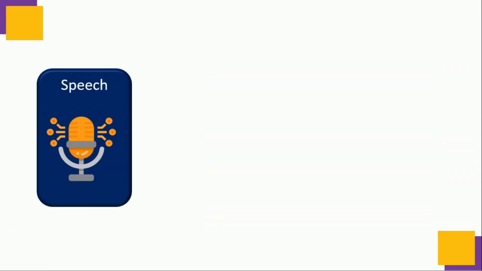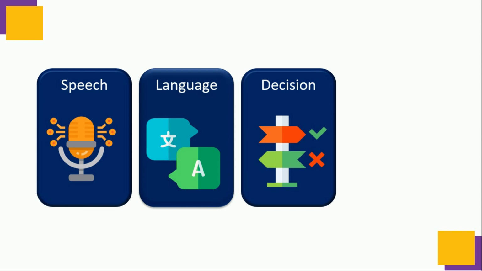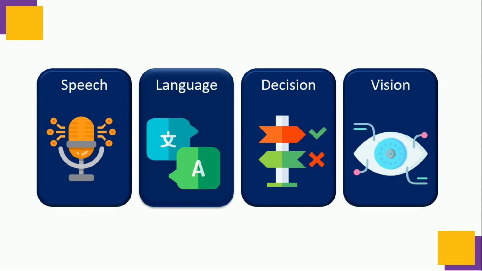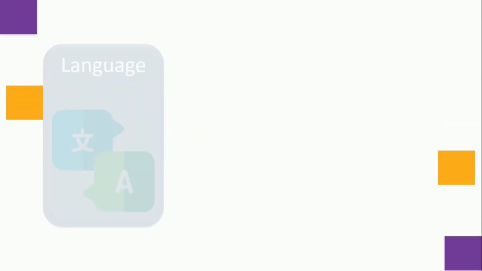The available cognitive services are encapsulated in four different pillars such as speech, language, decision, and vision. These clusters consist of useful services which are just pre-built models. If we do not want to build a model from scratch, we can utilize these services using simple API calls. First one is the speech service, which includes speech to text, text to speech, speech translation and speaker recognition capabilities.